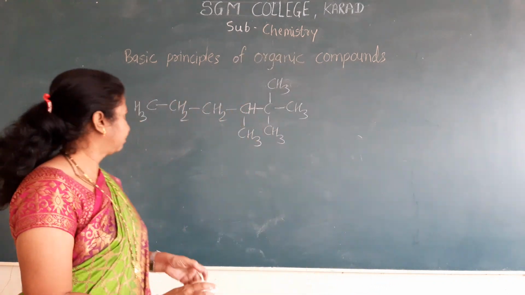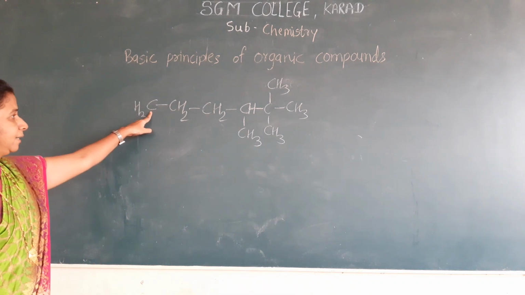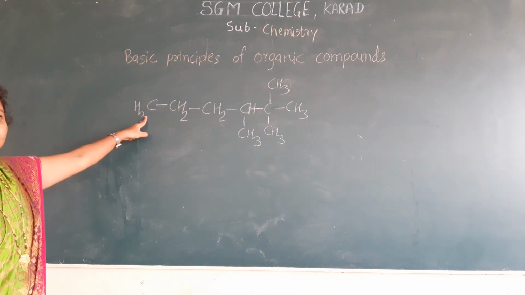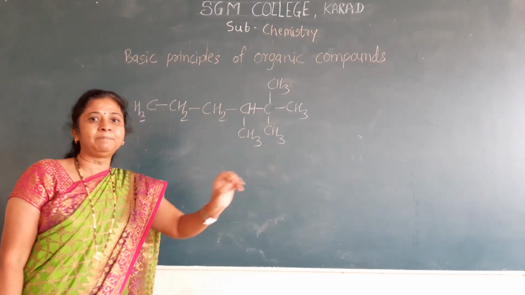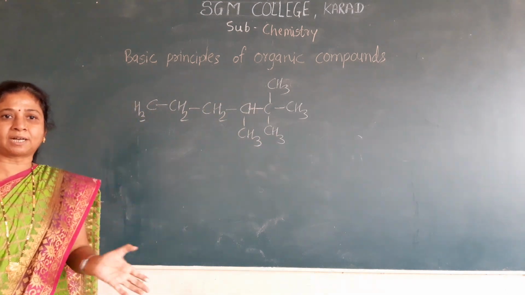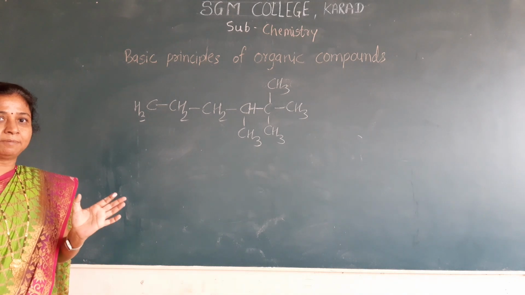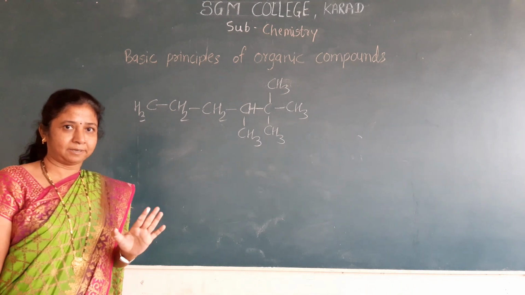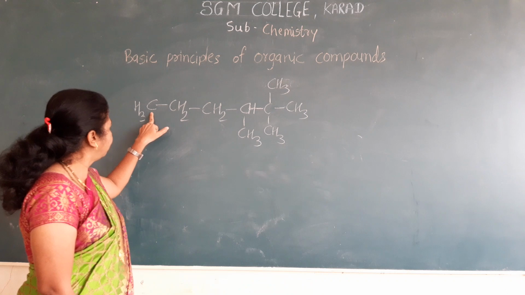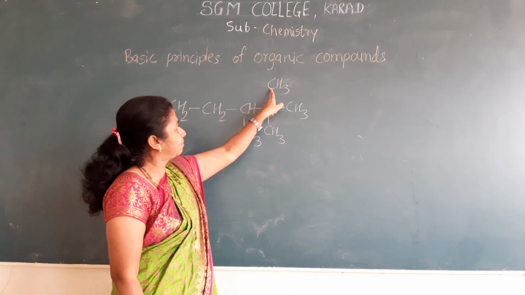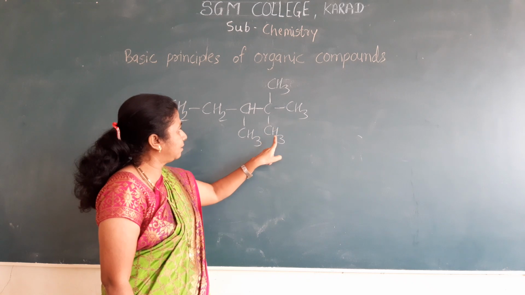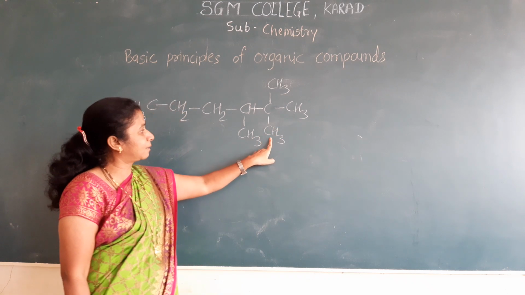These carbon atoms, the last or first, are called terminal carbon atoms. That means the end carbon atoms are called terminal carbon atoms. This one is a terminal carbon atom, and this carbon atom is also a terminal carbon atom.